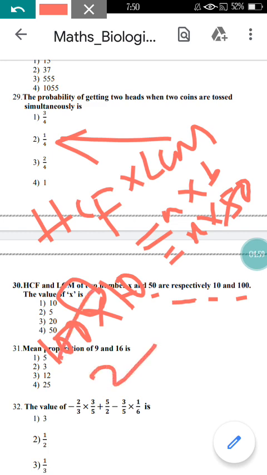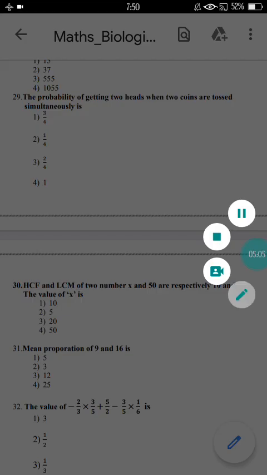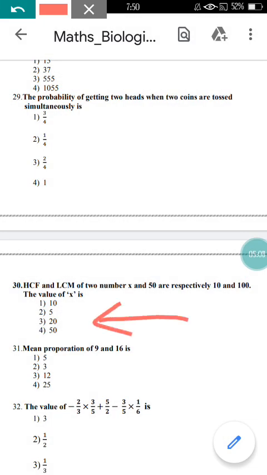Ones are, twos are, then you are going to find the value of x is equal to 20, right? So x equal to 20 is the correct option here. So option 3 is the correct answer.